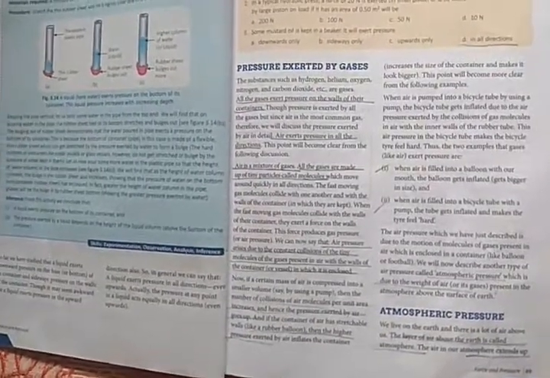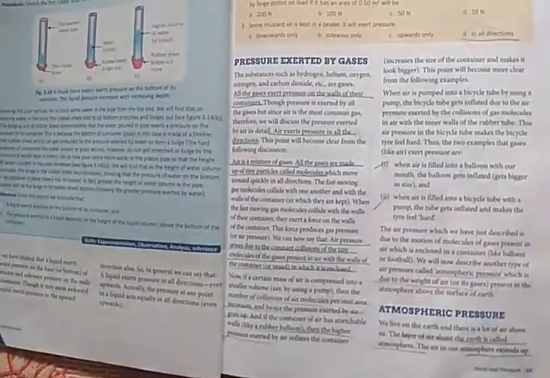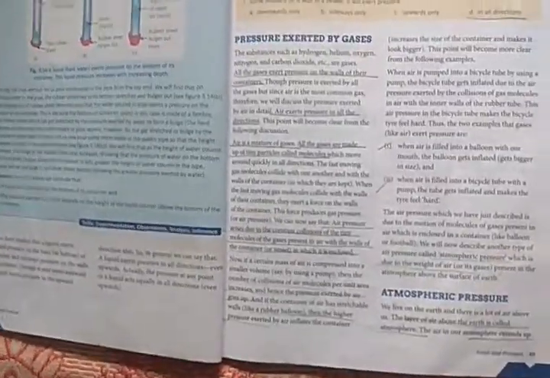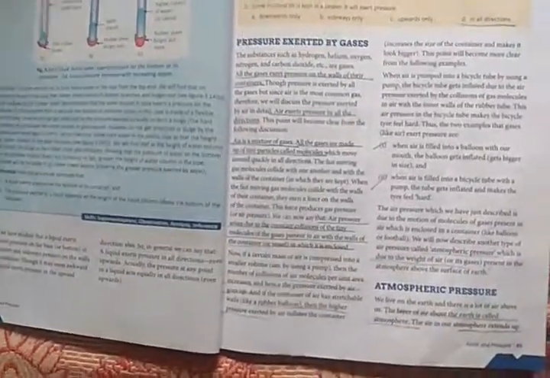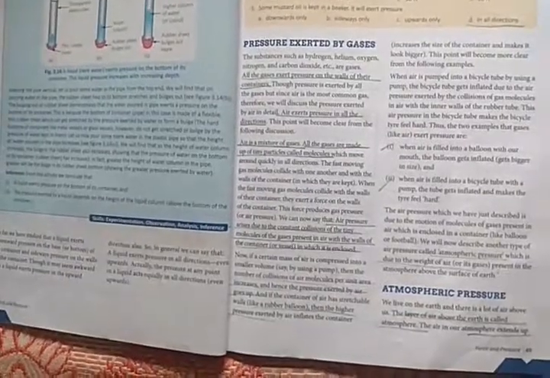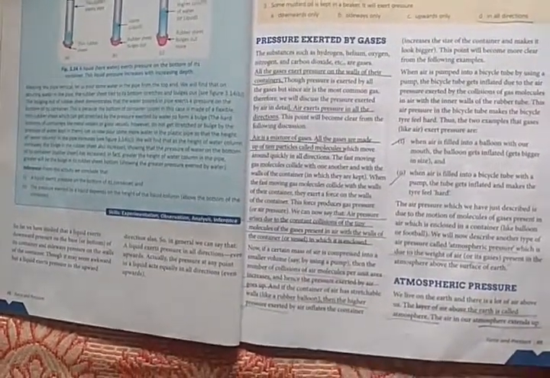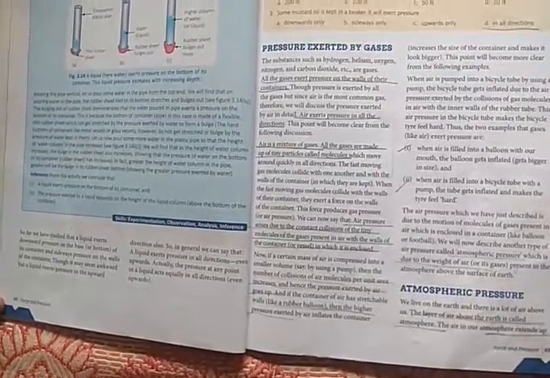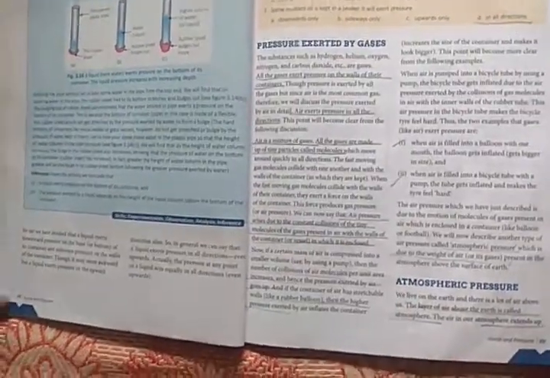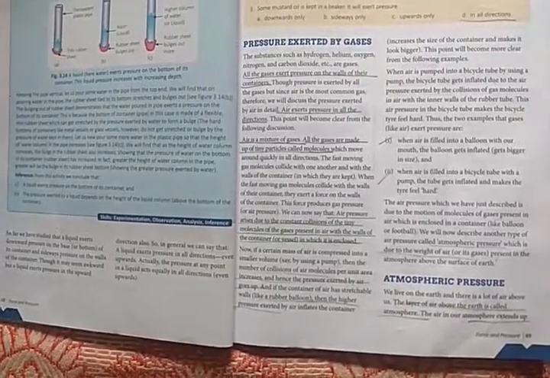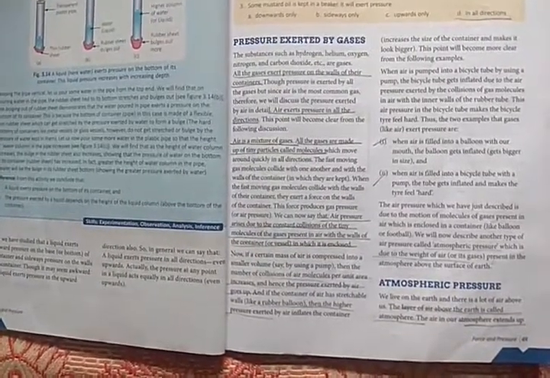We can say air pressure arises due to the constant collisions of the tiny molecules of the gases present in air with the walls of the container in which it is enclosed. Clear, children? Next. Now, if a certain mass of air is compressed into a smaller volume, then the number of collisions of air molecules per unit area increases, and hence the pressure exerted by air goes up.